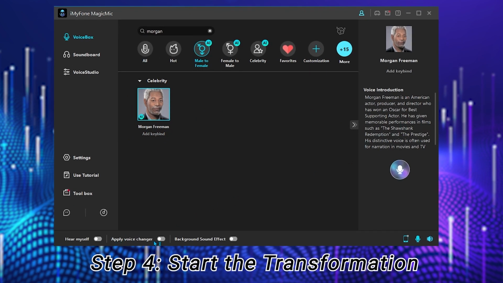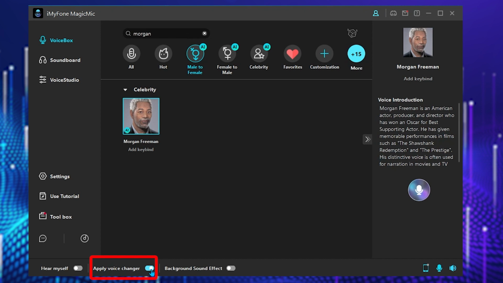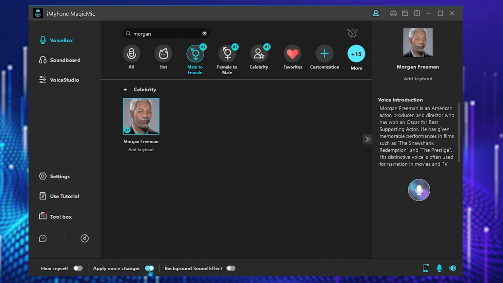Step 4. Start the transformation. Click the Apply Voice Changer button, and you're all set to launch your professional voiceover career with a voice that's as distinctive as Morgan Freeman's.